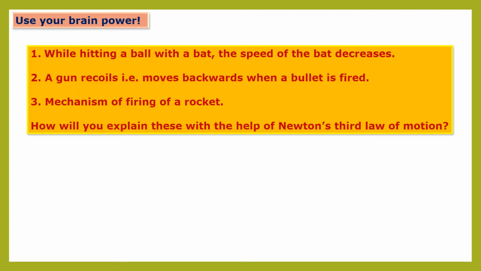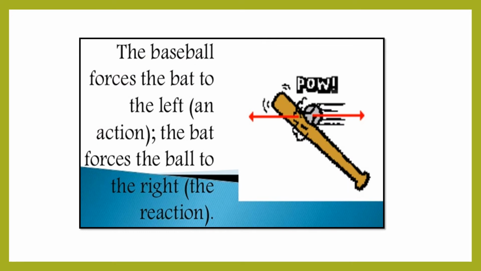Now let us see, children, use your brain power question. First, while hitting a ball with a bat, the speed of the bat decreases. Second, the gun recoils, that is moves backward when a bullet is fired. Third, mechanism of firing of a rocket. So how will you explain this with the help of Newton's third law of motion? Now let us see explanation of these examples one by one.